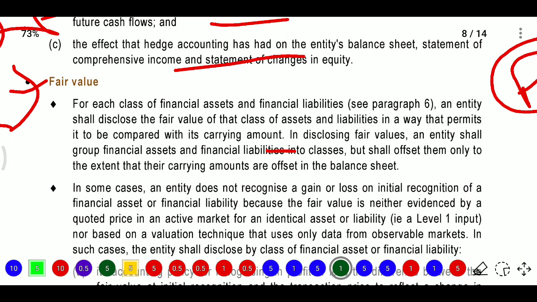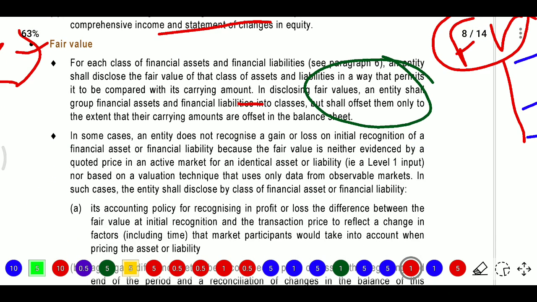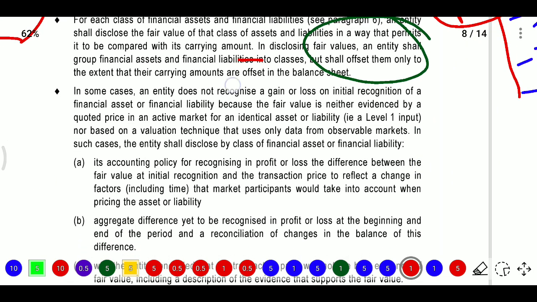For each class of financial assets or financial liabilities, an entity shall disclose the fair value of that class of assets or liabilities in a way that permits comparison to the carrying amount. So they will disclose the carrying amount, and they disclose the fair value. For a group of financial assets, what is the fair value, but it shall be offset only to the extent of their carrying amount in the balance sheet. Or if the entity does not recognize a gain or loss on initial recognition of a financial asset or liability, because fair value is not evidenced by a quoted price in an active market for identical assets or liabilities, that is level 1.